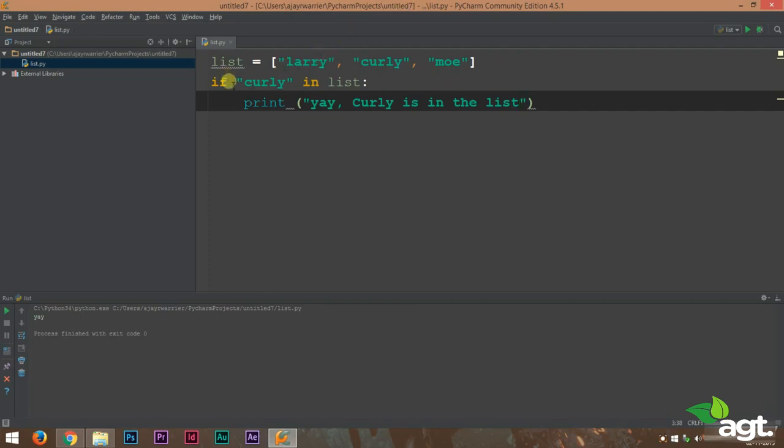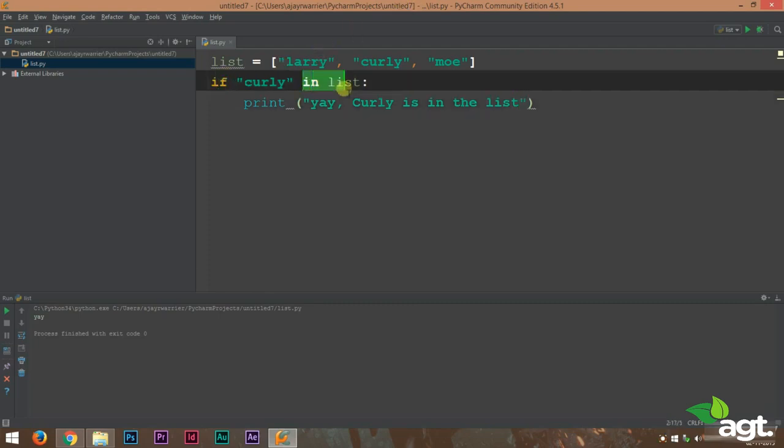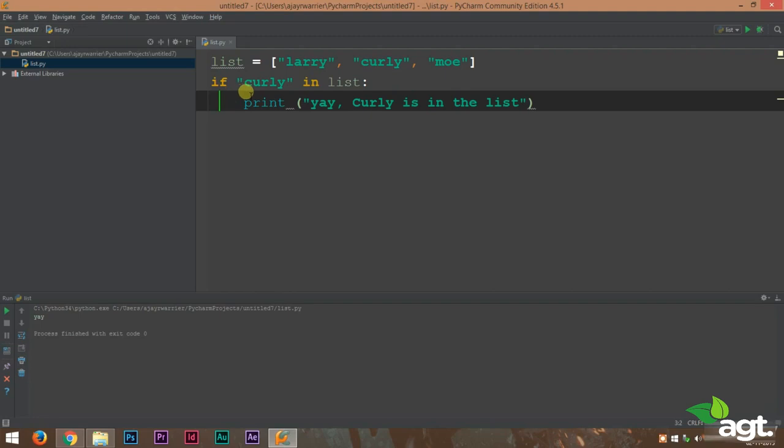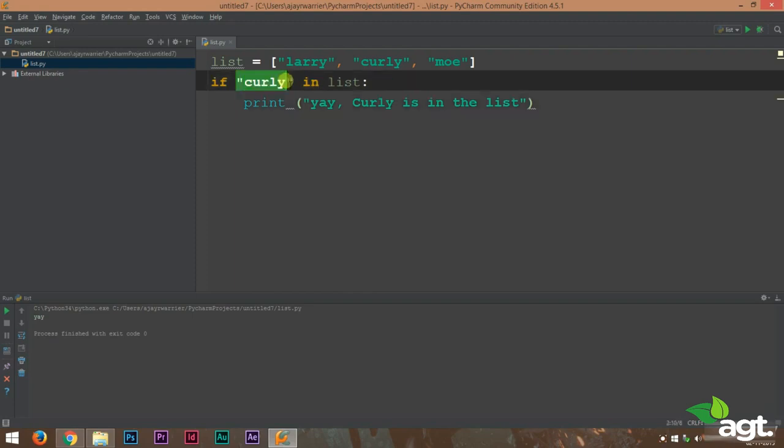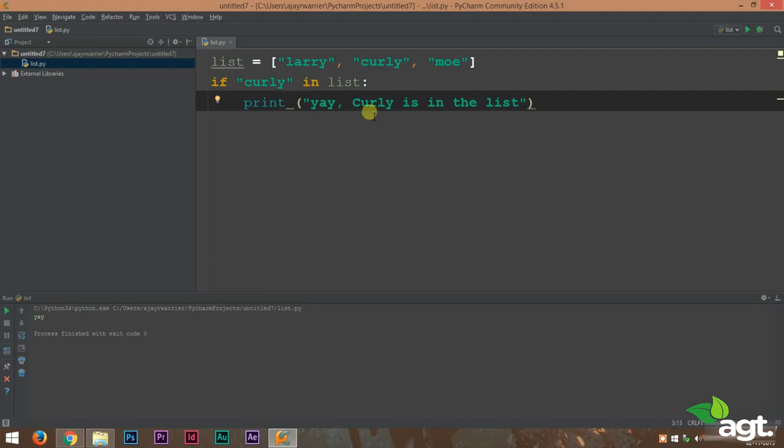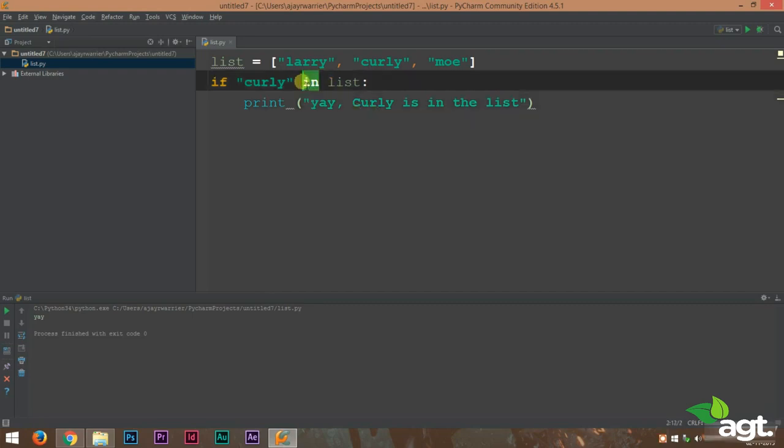So to do that, we use the if and in keyword. It is just like when we write a sentence: if Curly in list. That means if Curly is in list, print, "Yay, Curly is in the list." We can use the in keyword along with our if keyword to write conditional statements in list. So this is a very fun feature.